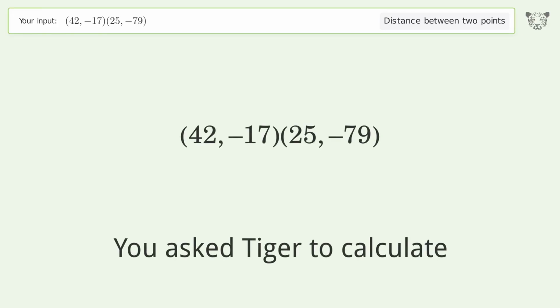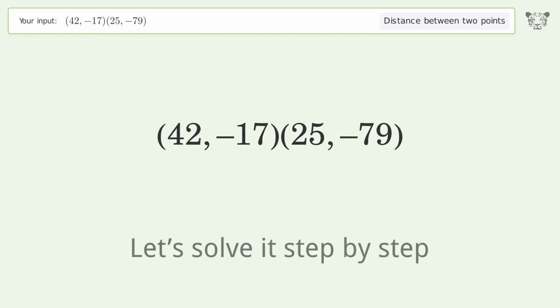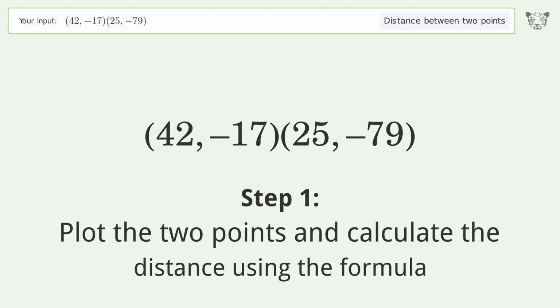You ask Tiger to calculate. This deals with the distance between 2 points. The distance between the 2 points is the square root of 4,133, or 64.288. Let's solve it step by step. Plot the 2 points and calculate the distance using the formula.